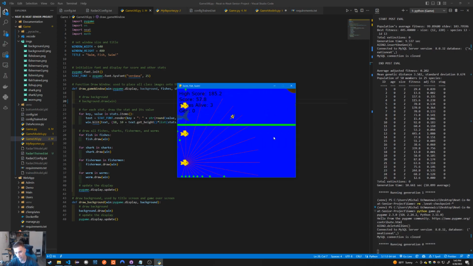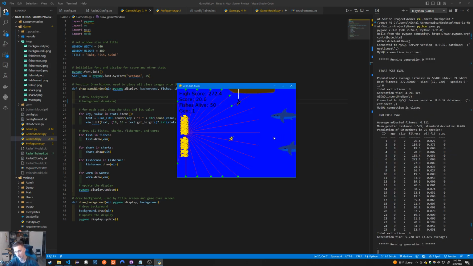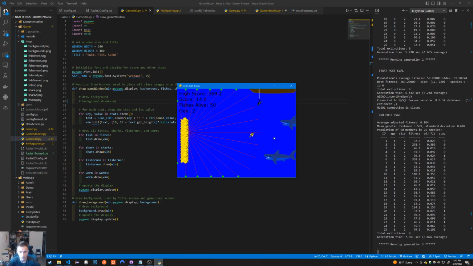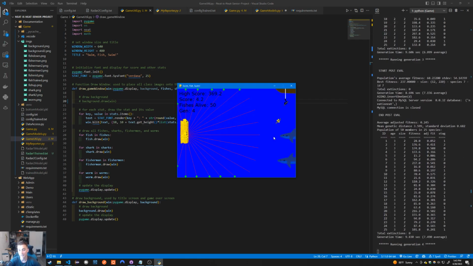Each AI will be given 20 different inputs. Now, 19 of these inputs are these lines that you see here on the screen. Of course, you don't see it for each AI, because it would tear apart the screen on my computer and it would look awful. But you get the idea. It's just shown for one so that we can understand. Each fish is given about 20 of these lines that it shoots out from the center of the fish. If a line intersects with any kind of object, like a fish or a fisherman, then the distance to that intersection will be given to that fish.